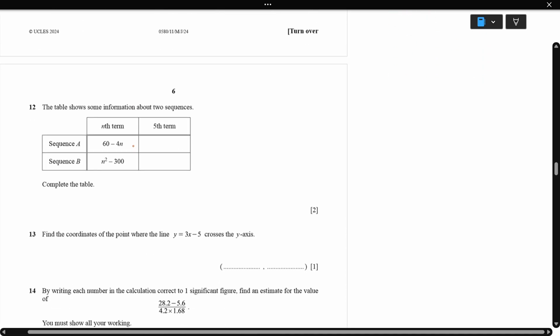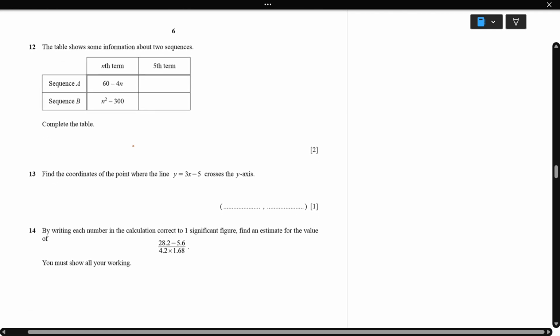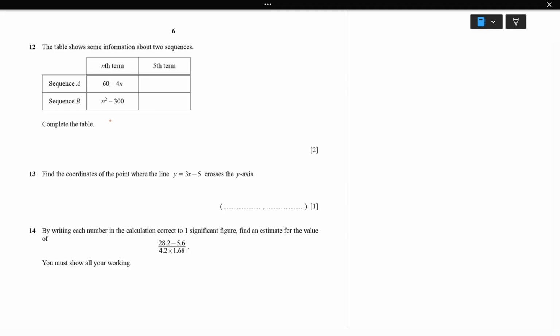Next question. The table shows some information about sequence A and sequence B. The first part: the nth term is given, so for the fifth term, just replace n equal to 5. So 60 minus 4 times 5, okay, you can use calculator, 60 minus 20, which is equal to 40. The next one, put n equal to 5, which is 5 square minus 300. The answer is going to be minus 275. Next, complete. Okay, we've done this.